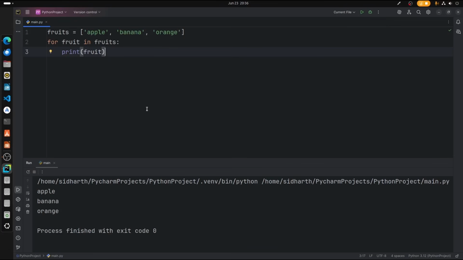So what happens here is we have a variable called fruit, and that fruit iterates through the list, and each value of that list is printed one after the other. Since it is being executed as a print statement, it goes line by line and loops for the for loop, because that's what we have declared here. The next thing is we're going to look into tuples.